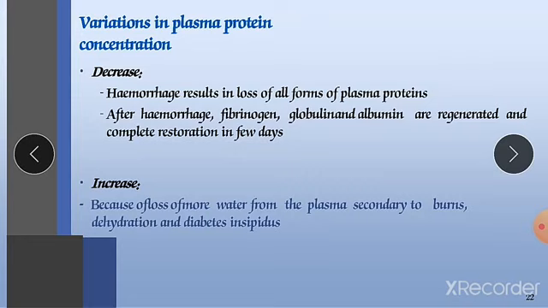That's why when we are donating blood, after 3 days our whole quantity of blood can be regained, restored into our body. If it is increased because of loss of water from the plasma secondary to burns, dehydration and diabetes insipidus, it is one of the consequences. It can lead to these problems. So we should not increase it and we should not decrease it. In both cases there will be problems.